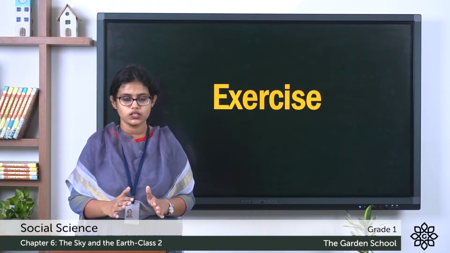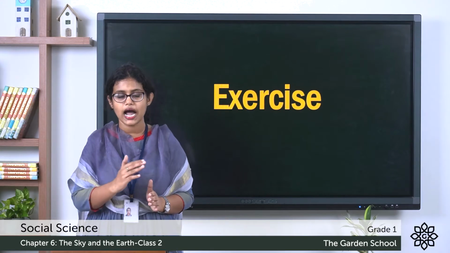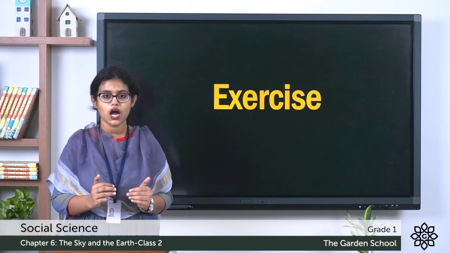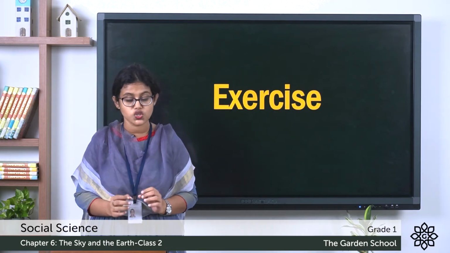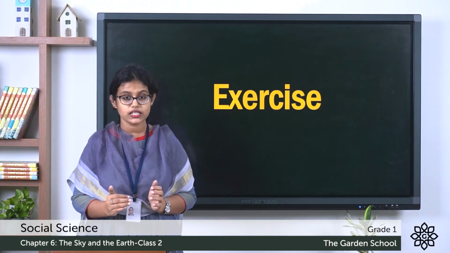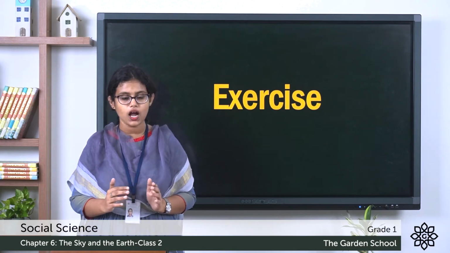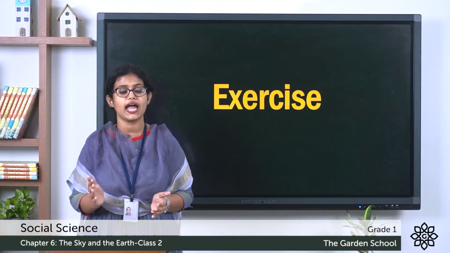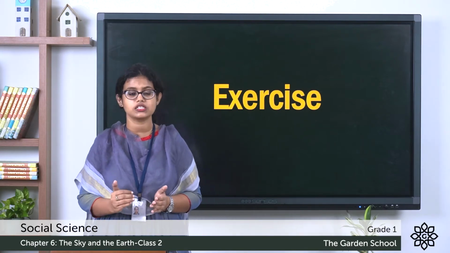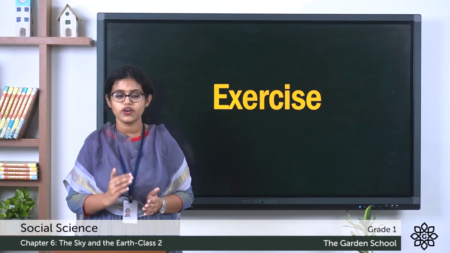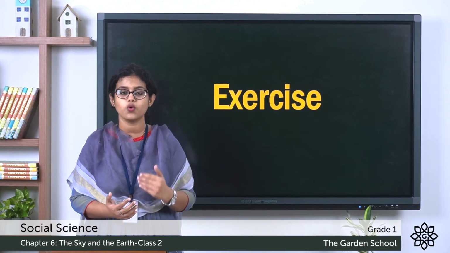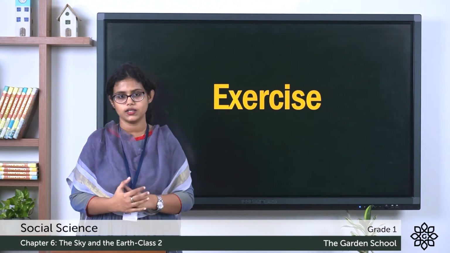So let's see the first one. You can see a pointed peak, a high land with pointed peak. So that is the mountain. Then coming down, you can see a high land which is not as high as a mountain. So that is called the hill. And next to that, you can see an area which is located between mountain and hill. That is the valley. And there you can see the plain area, a flat area on the earth's surface. That is the plain. So these are the four types of landforms on the earth.